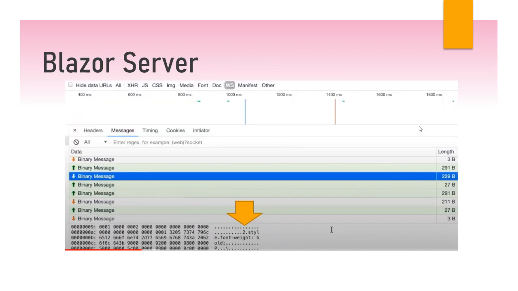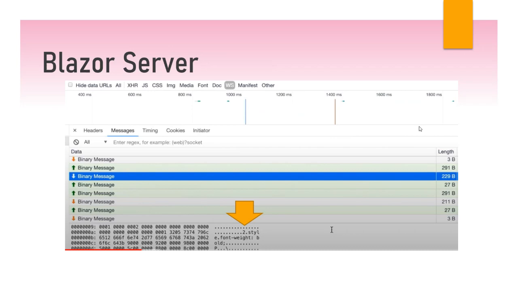And let's look at it a little bit more. This is the binary message that is being sent. Of course, this binary message is by no means meant to be readable for the user, but you can still get some information out of it. And if you see, the payload is only 229 bytes, so it's really small. So I have to say kudos to the Microsoft team for the great communication mechanism that they put here.